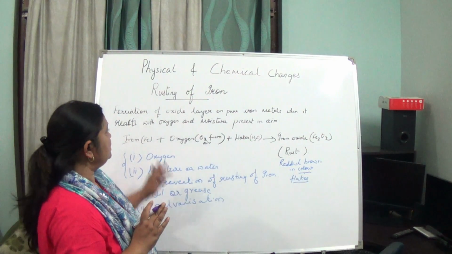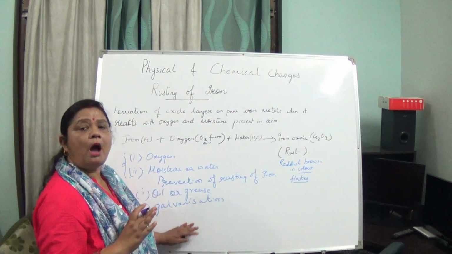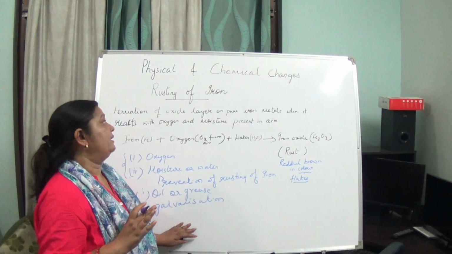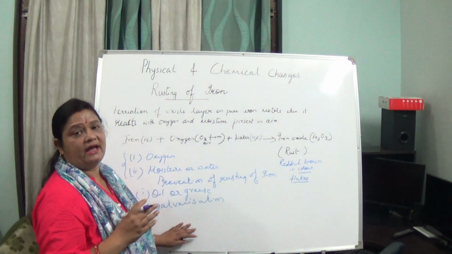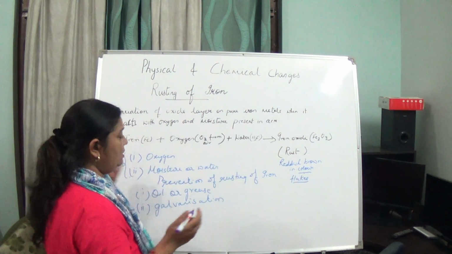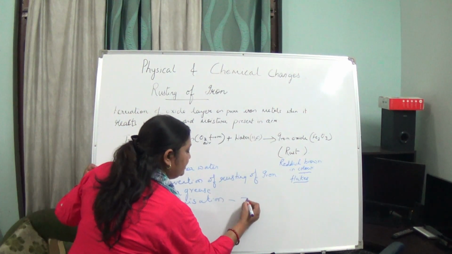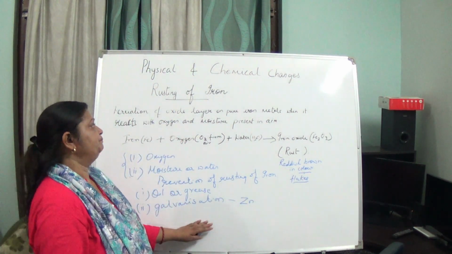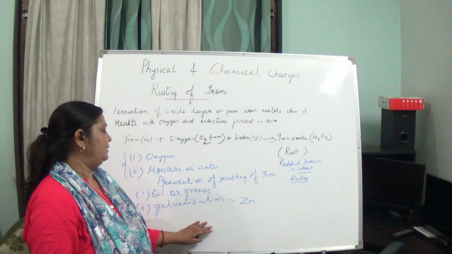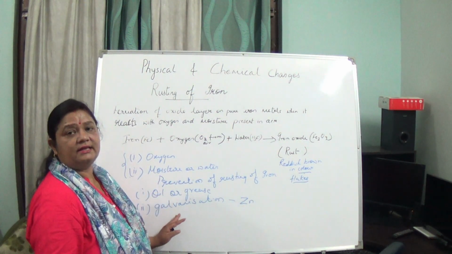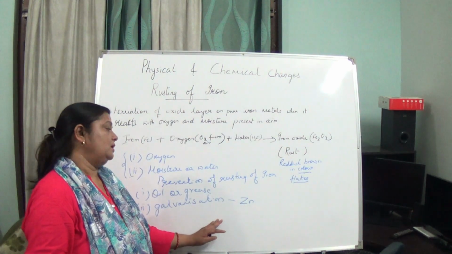So this is rusting of iron and how we can prevent it, because once rusting takes place in iron, that object is of no use. So two prevention methods are oil or grease, and second is painting the iron objects with zinc.